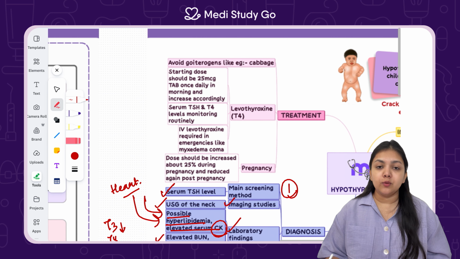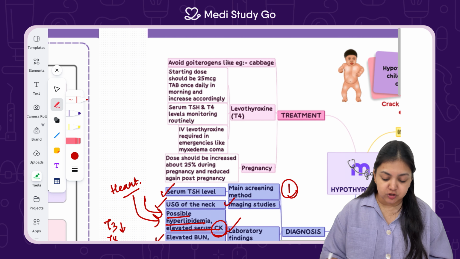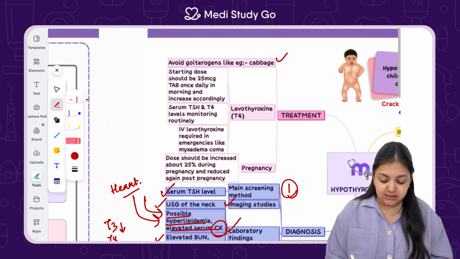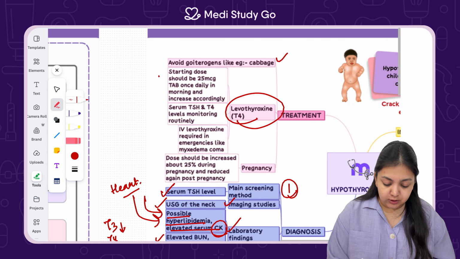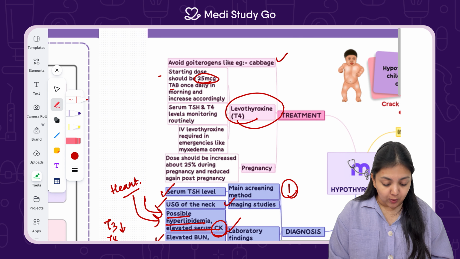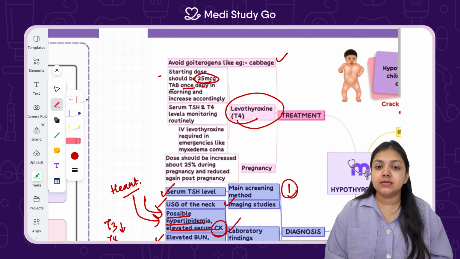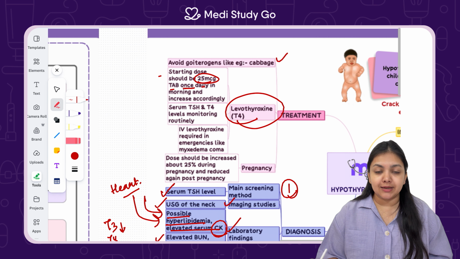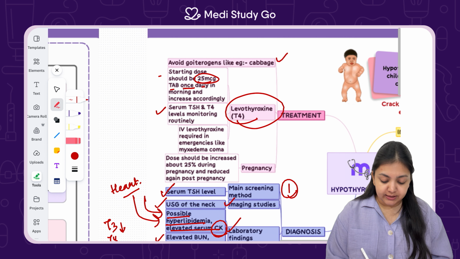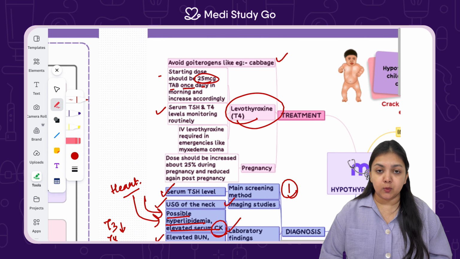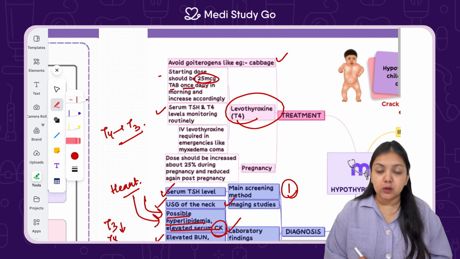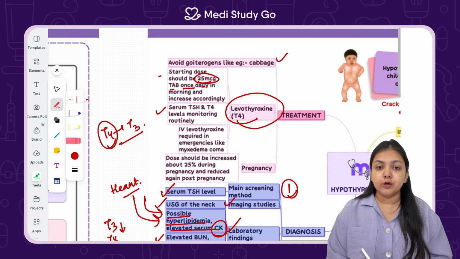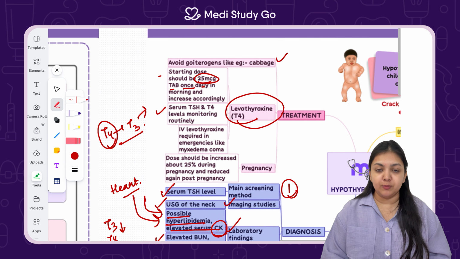First is to avoid whatever irritant is there. Avoid goitrogens, example, cabbage. Then we start with drugs, which is T4 drug like levothyroxine is given. Starting dose is 25 mcg tablet once daily in the morning, and then it is increased according to the symptoms of the patient and the lab findings which are seen. Serum TSH and T4 levels are monitored frequently. Now, why T4 level? Because T4 is eventually converted to T3 in extremities. So if T4 is going to be normal, T3 will itself be normal.